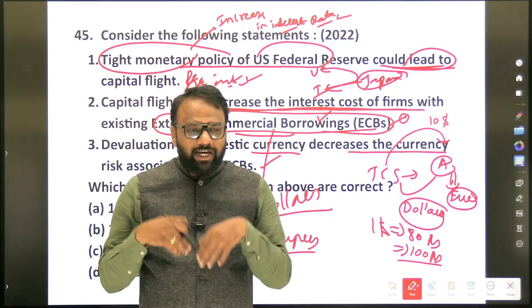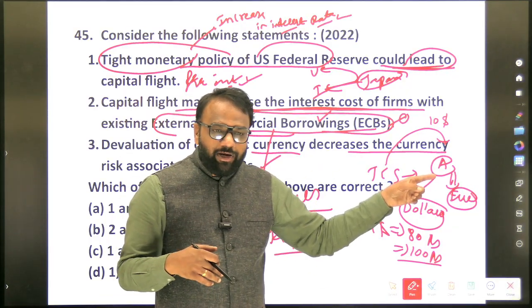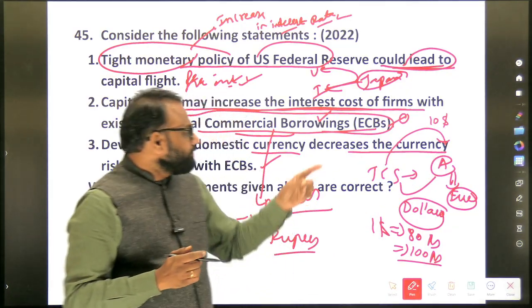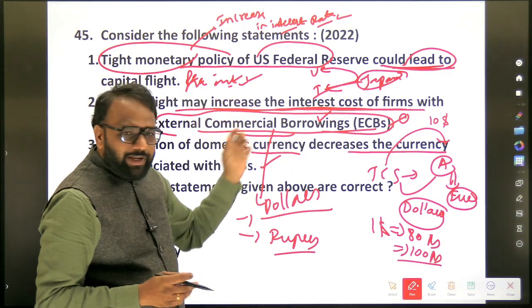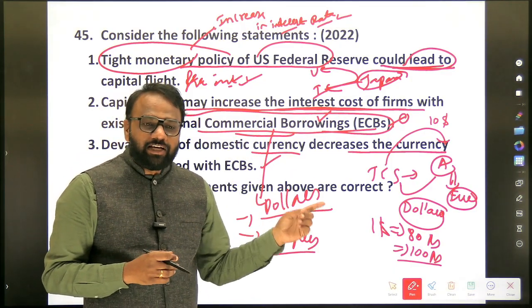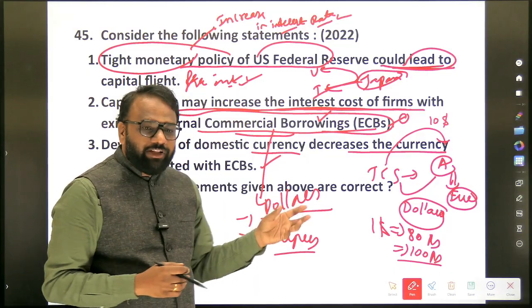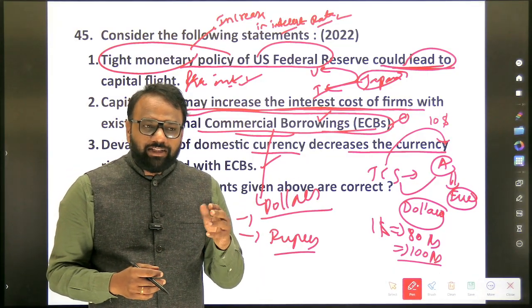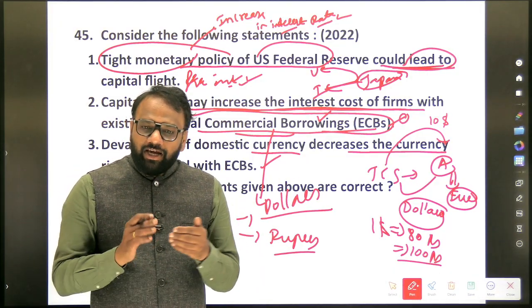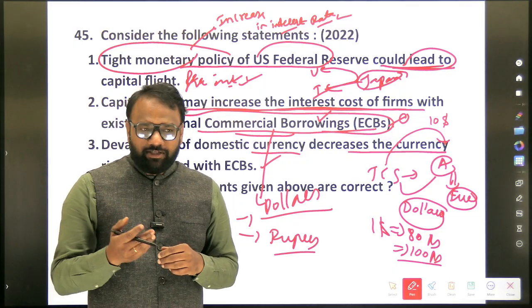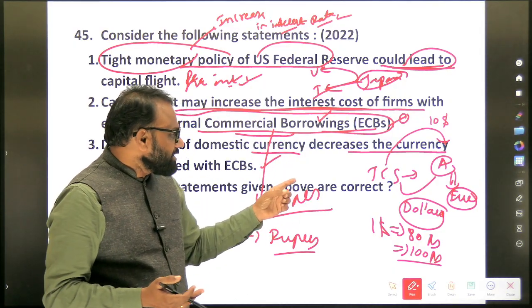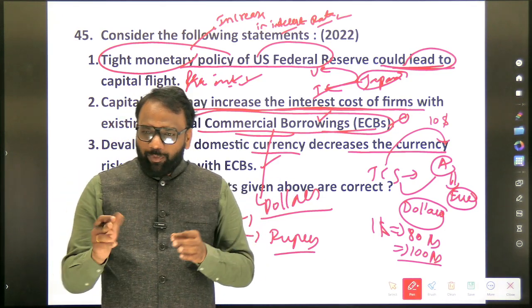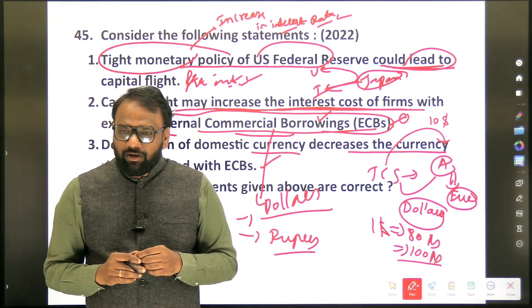Then it will get $10, and then it can pay. Now what happened to the cost of firms with existing commercial borrowings? Will it increase? Yes. If the external commercial borrowings are dollar denominated, then the existing cost will definitely increase. So from the exam point of view, what do we have to think? Whether external commercial borrowing is all in dollars or also in rupees?